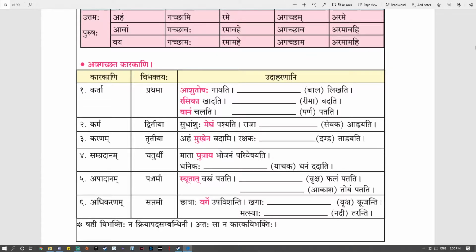Aham chamasena khadami. I eat with a spoon. Here chamasena is in instrumental case. Sa sudha khandena likhati. She writes with a chalk. Sudha khandena is in instrumental case. Sah karayanena gacchati. Here Karayanena is in instrumental case. It means he goes with car.